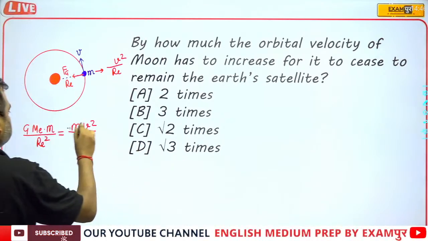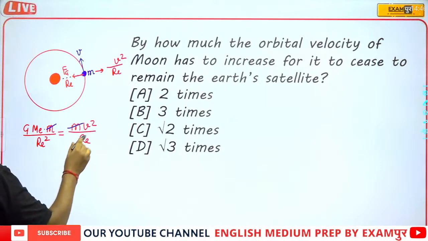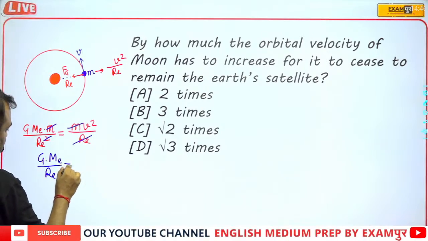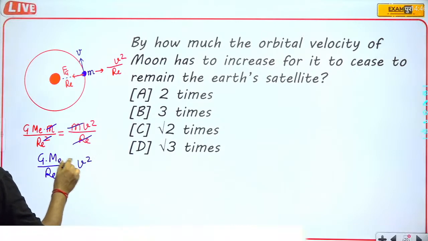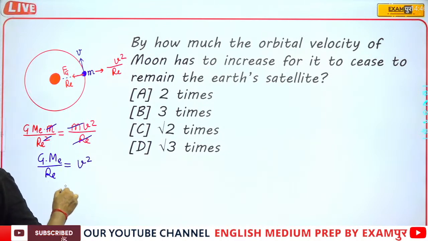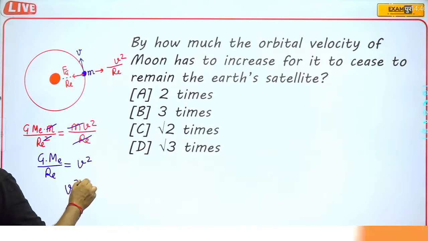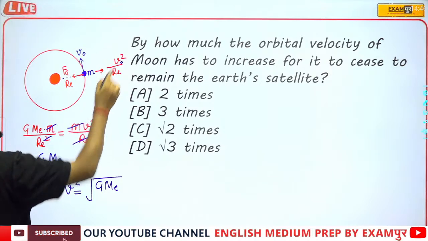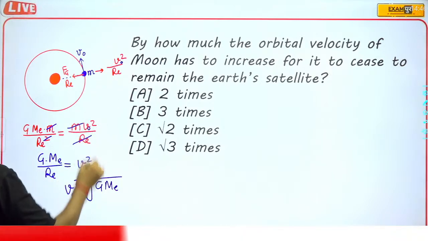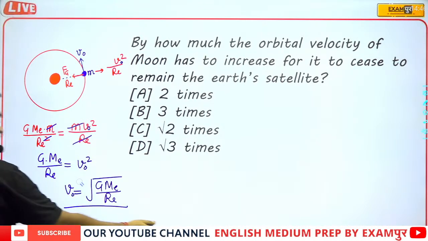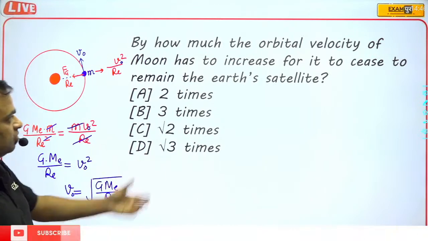The m and m get cancelled, and this Re and this Re is cancelled. So this is G into Me upon Re, and this will be equal to v square. So v square will be equal to under root G into Me upon Re. Actually, this is the orbital velocity. This is the value of orbital velocity.